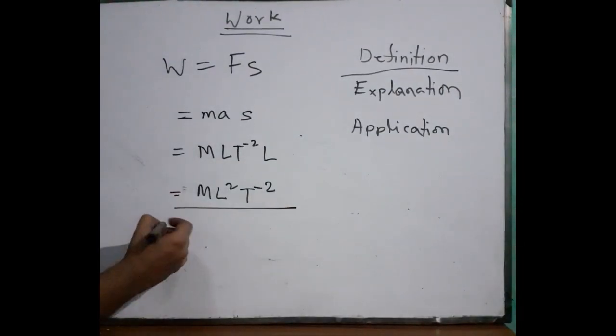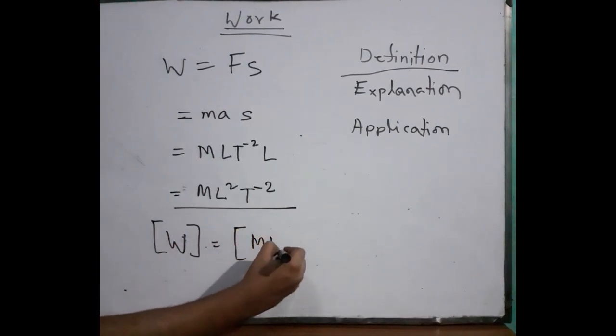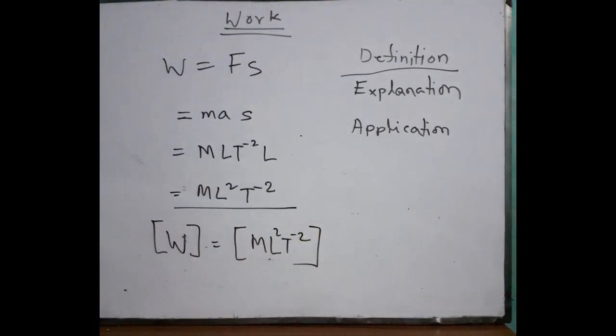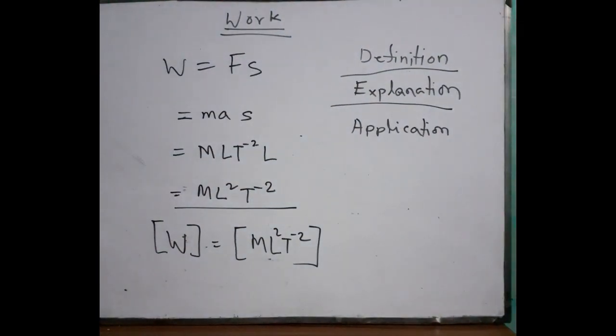That means how we can write it? Right, like this. So here is the unit and dimension of work I've written. I think you understand. If you don't understand, please leave me a comment, then I will try to reply. Of course, we already know the definition, and we have discussed the explanation of work. We know the unit of work. We know the dimension of work.